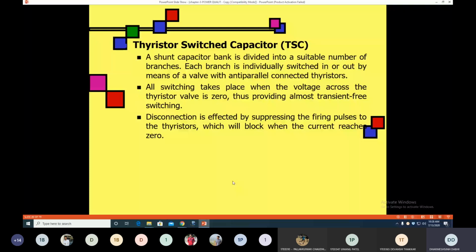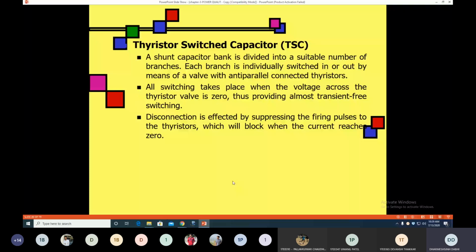So that's why, to avoid the transient in capacitor switching, we must turn on the thyristor at zero crossing of the voltage across the thyristor. Clear? So it will not be affected by any transients. Otherwise, it is possible that it damages the thyristors.